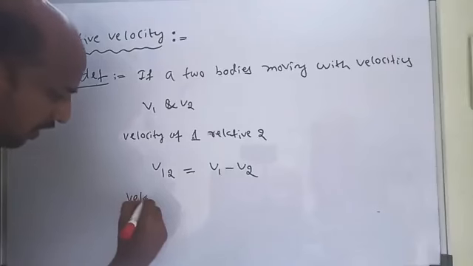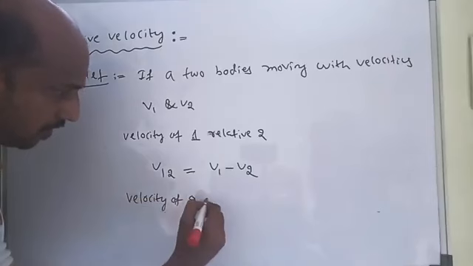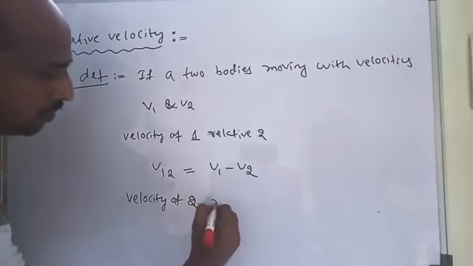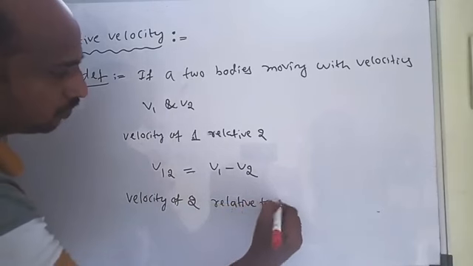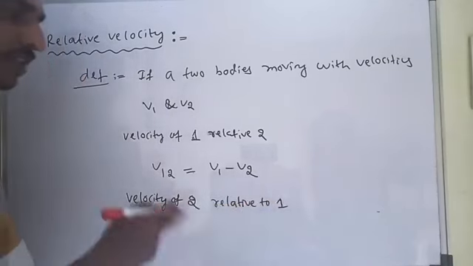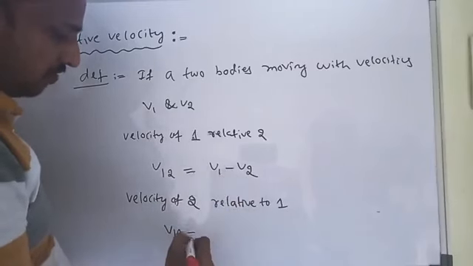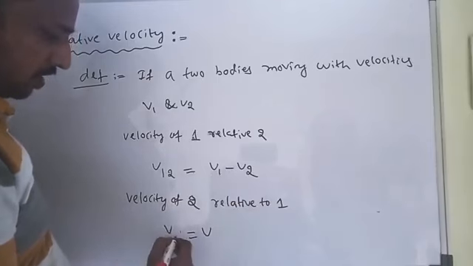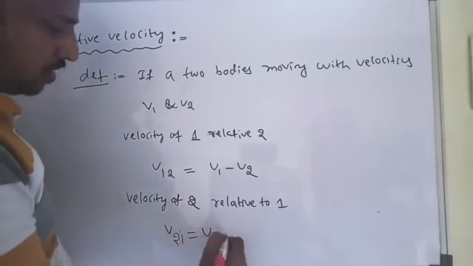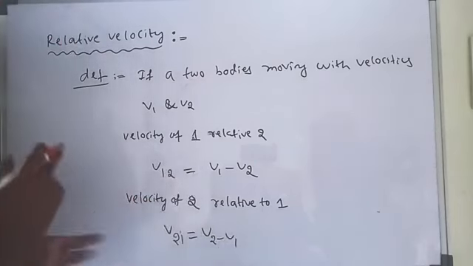Or the velocity of the second body relative to 1, that is the velocity of the second body with respect to the first body, we write as v2 minus v1. This is the definition of relative velocity.